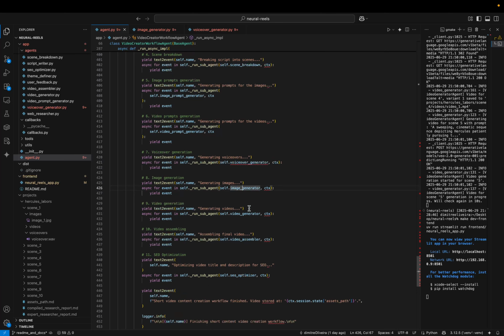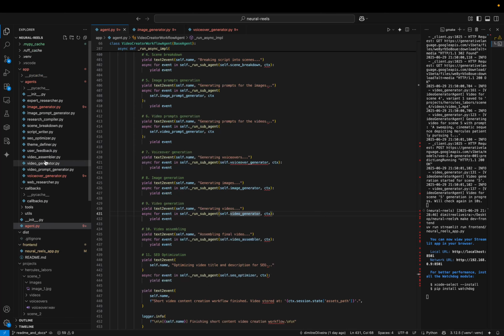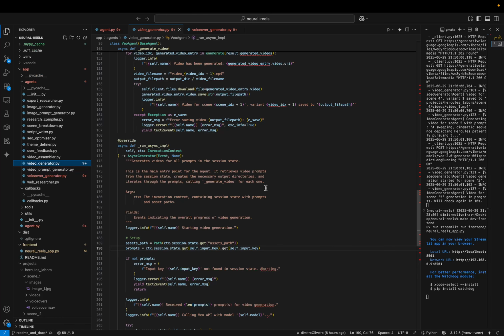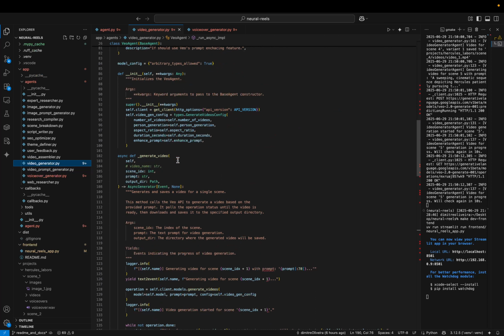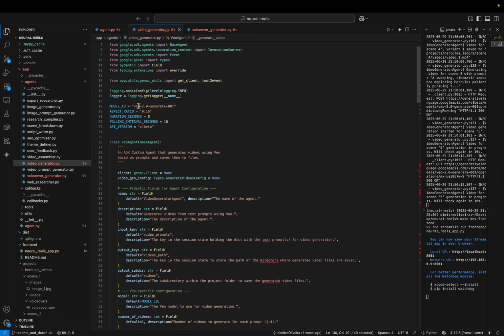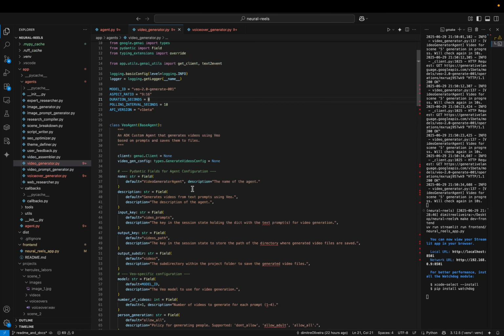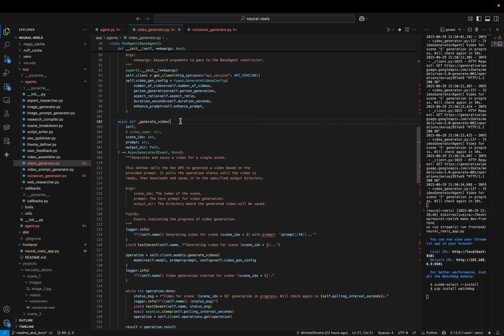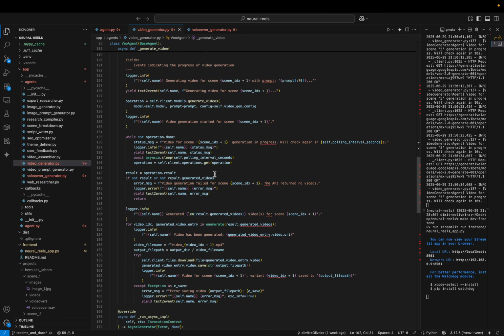Finally, for the asset generation, I have the video generator, which follows a similar pattern. You can see that I have this specific function, generate video, which calls the Google API, calls the model. By the way, I'm using the Veo version 2 here, especially because at this time, the Veo 3 version does not generate video in this aspect ratio. So I just wanted to match. It's an 8-second video, so some custom configurations here. So I have this function that calls the API.